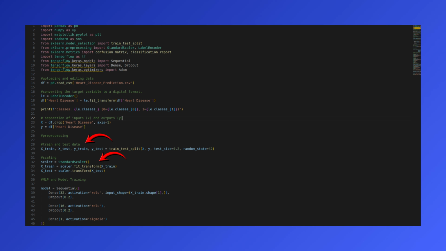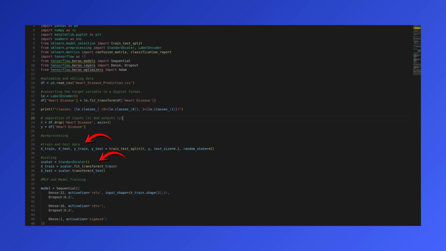Before feeding this data into the neural network, pre-processing is mandatory. Raw medical data comes in different scales. For example, age is around 60, but cholesterol can be 300. If we feed this directly, the gradient descent algorithm will struggle to find the global minimum. Therefore, I applied standard scaler. This transforms the data so that it has a mean of 0 and a standard deviation of 1.